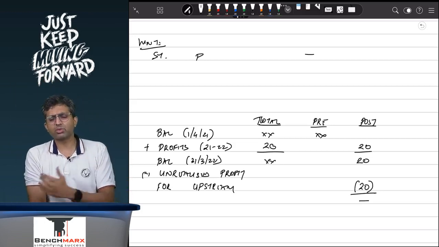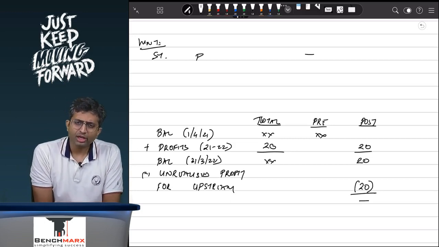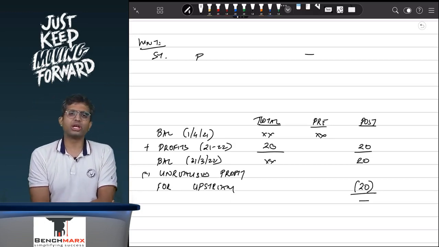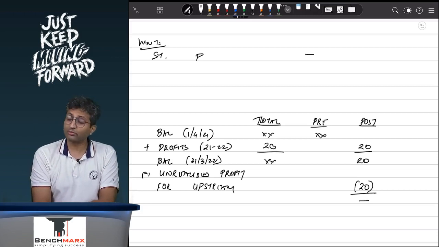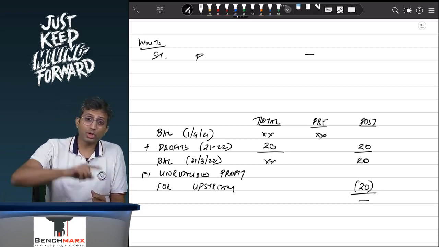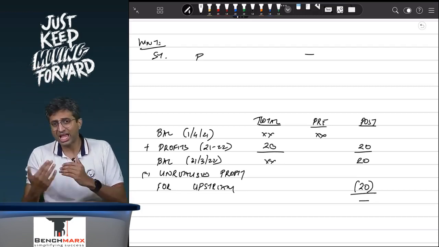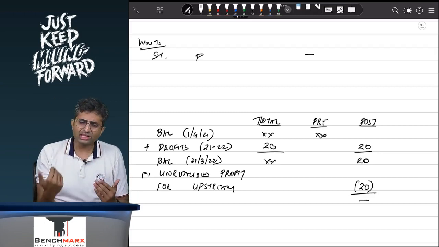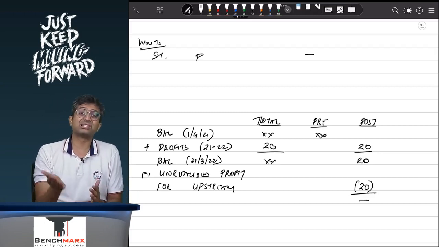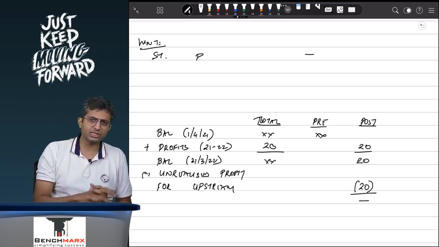What happens is, someone might say, okay, unrealized profit was 20, out of which your share is 20 into 90%, so we will pass adjusting entry only for 18. That is wrong. You will have to eliminate the unrealized profit in full, because inventory is recorded in the consolidated balance sheet in full, that is at 120 rupees, and hence the entire 20 has to be removed, and the second effect will be adjusted. If it is downstream, then entirely against the parent's profits, because 20 is in the parent's profits.